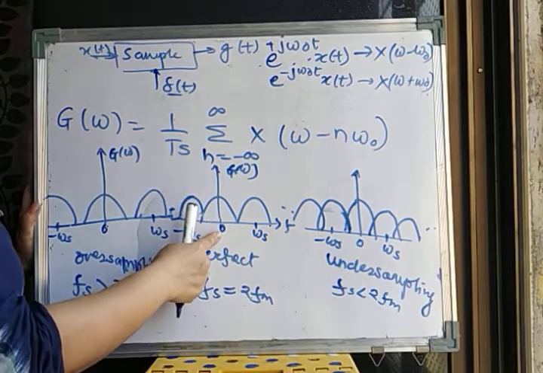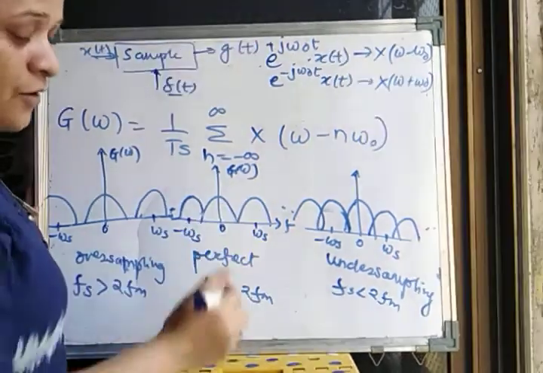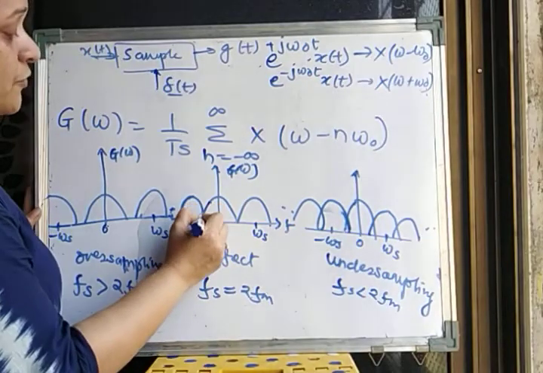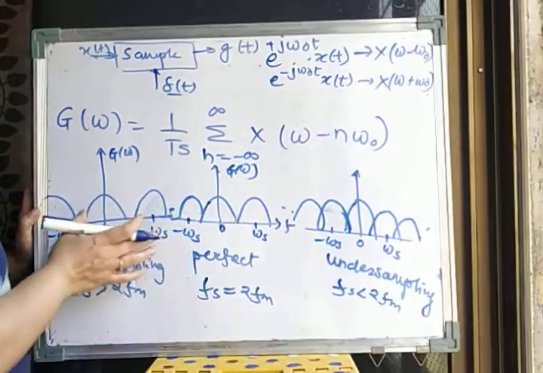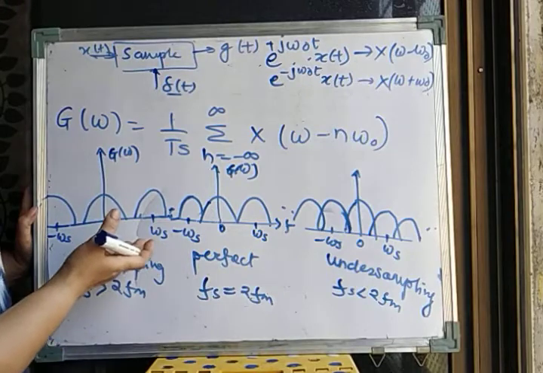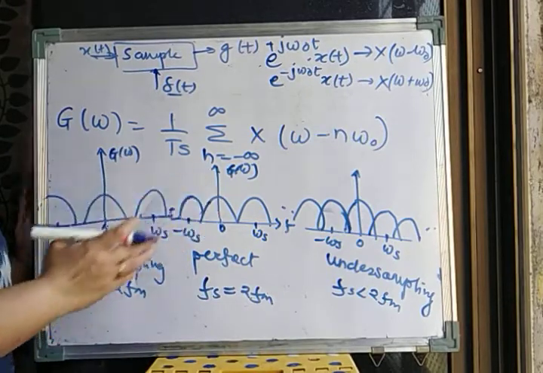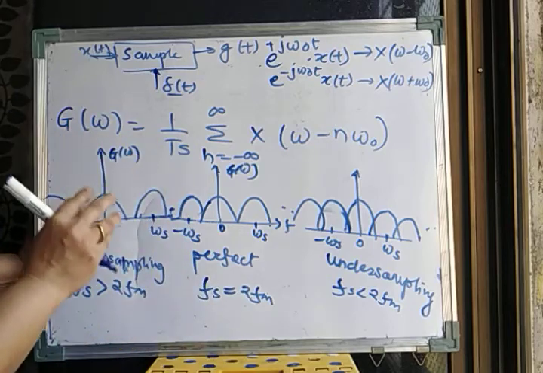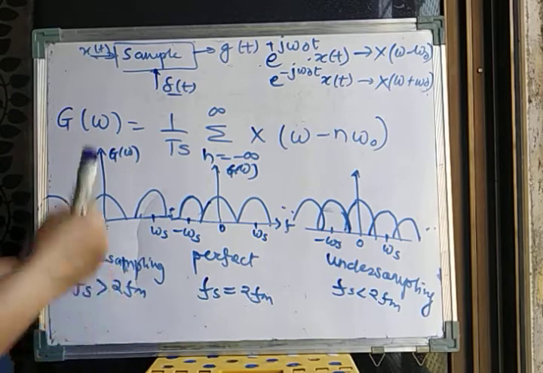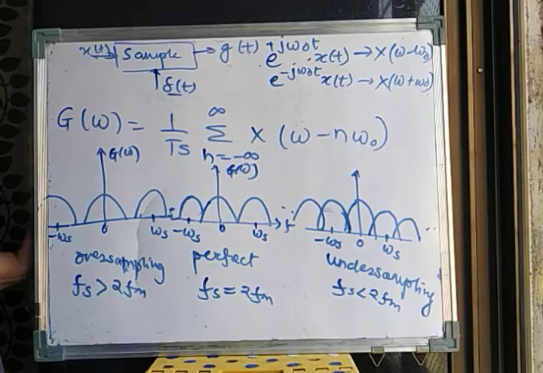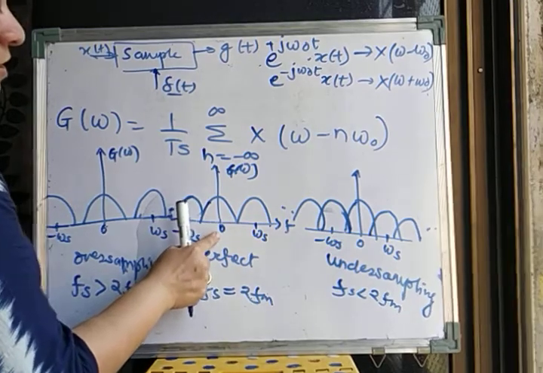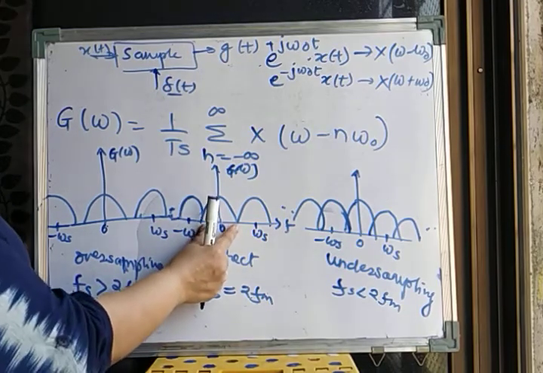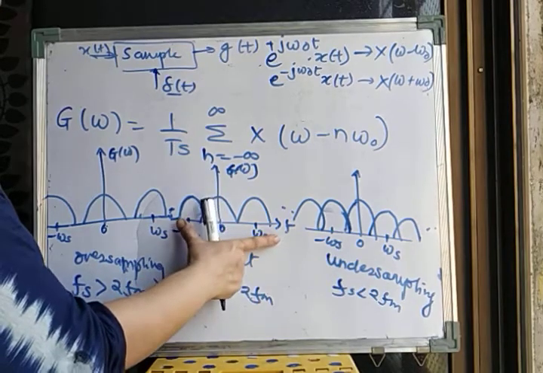So here I use a low pass filter, a filter which will give me only this lobe. The resultant signal we have to pass through a low pass filter. What will the low pass filter do? It will pass only low frequencies which are near 0, and it will discard all the higher frequencies. This is what we want. So if this is 0, these are the low frequencies near 0, and these are all high frequencies.